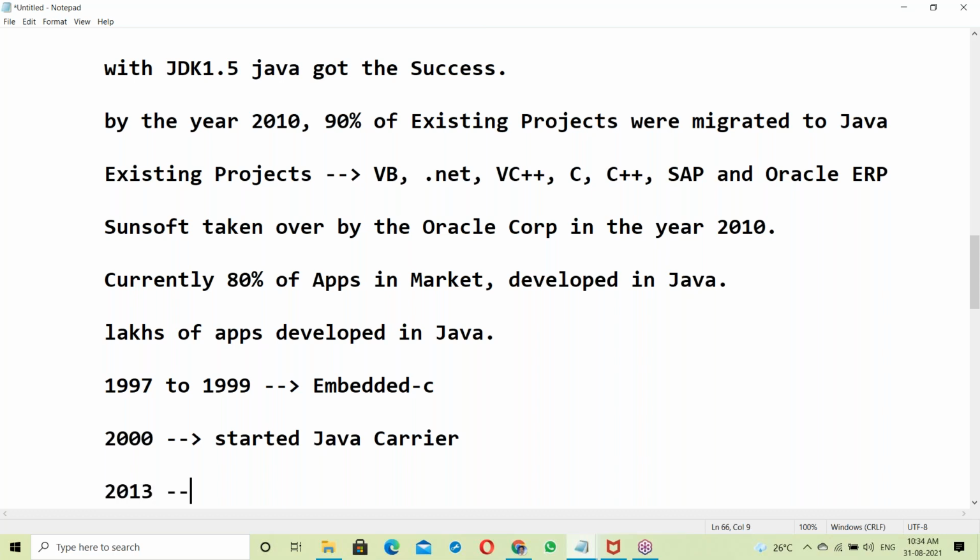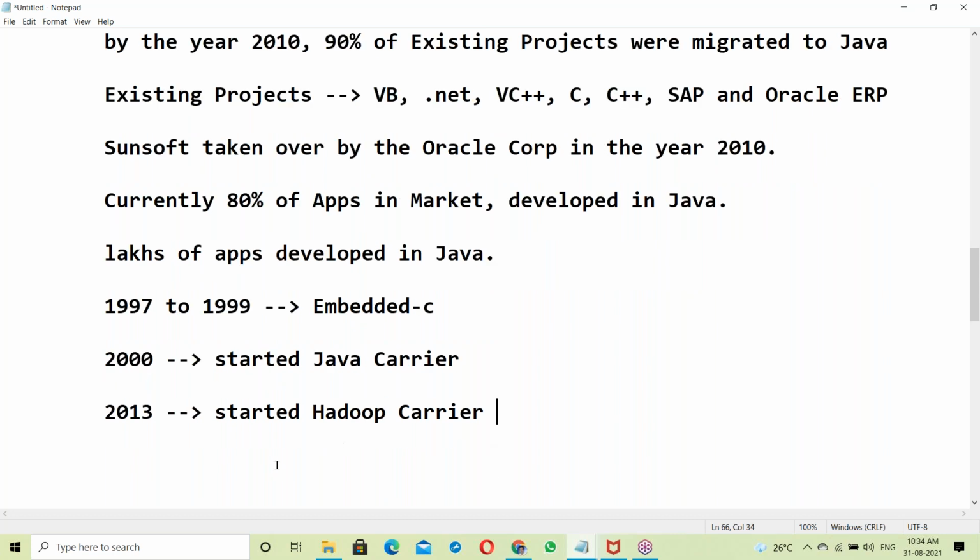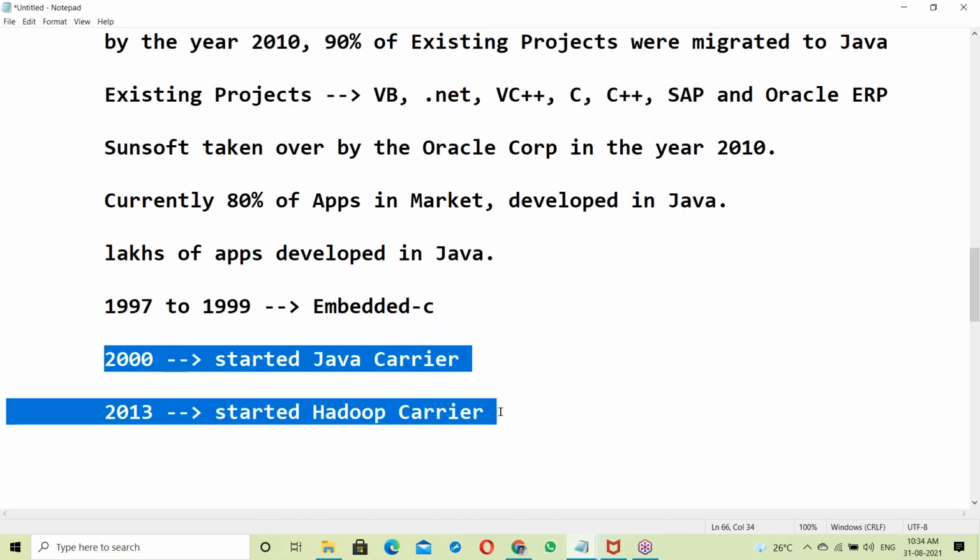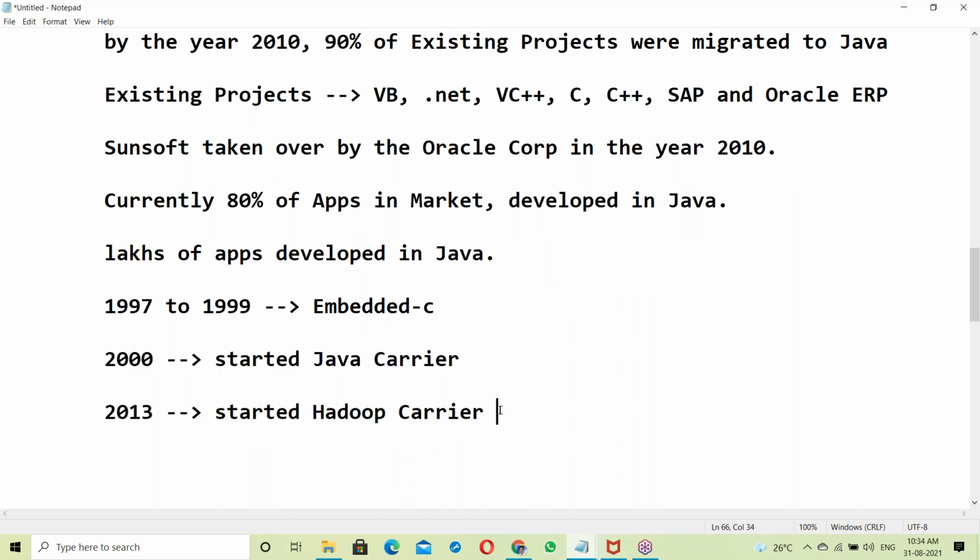In 2013, I started my Hadoop career also, big data and Hadoop. Currently I am working on both Java and Hadoop.